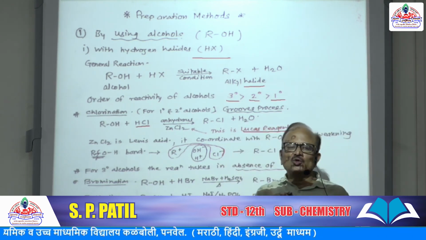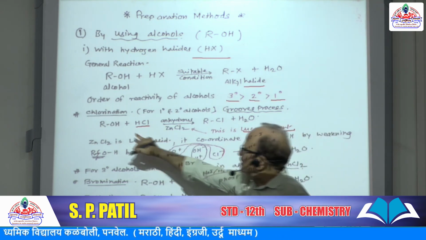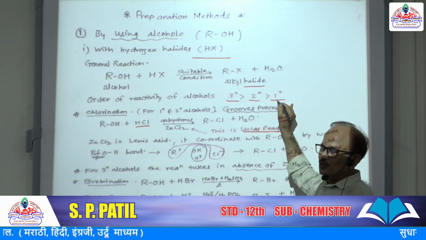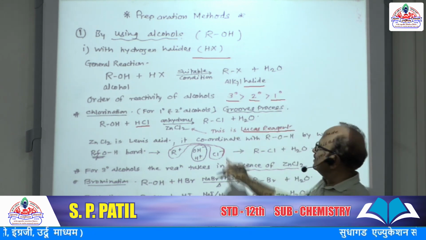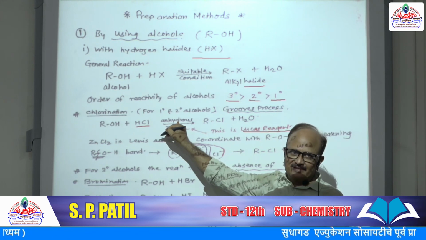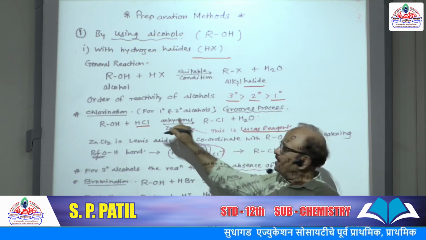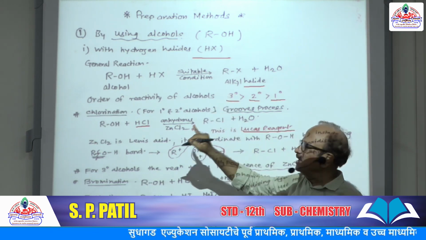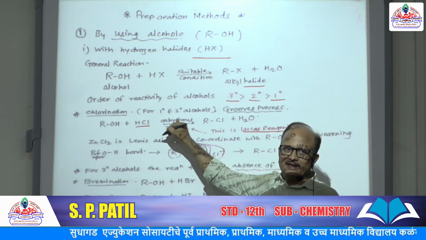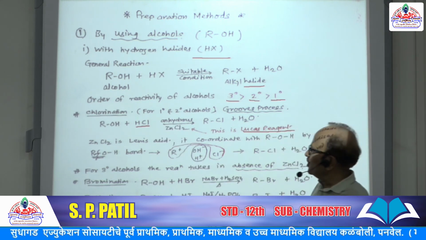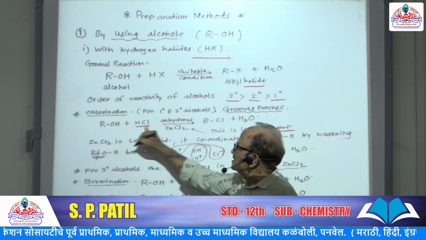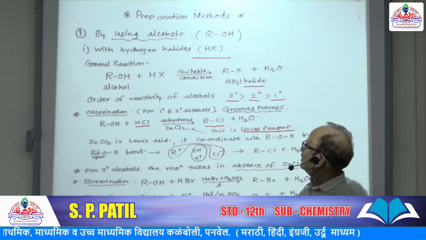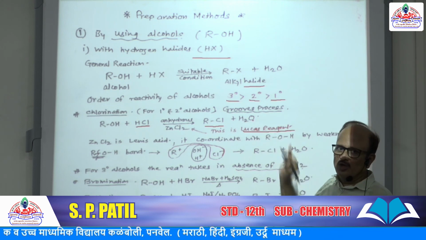It is Lucas reagent because the reactivity of primary secondary alcohol is less, so they require the catalyst, catalytic condition. If we take tertiary alcohol for this chlorination, then no external catalyst is required. So here ROH plus HCl anhydrous ZnCl2 gives corresponding alkyl chloride plus water molecule.